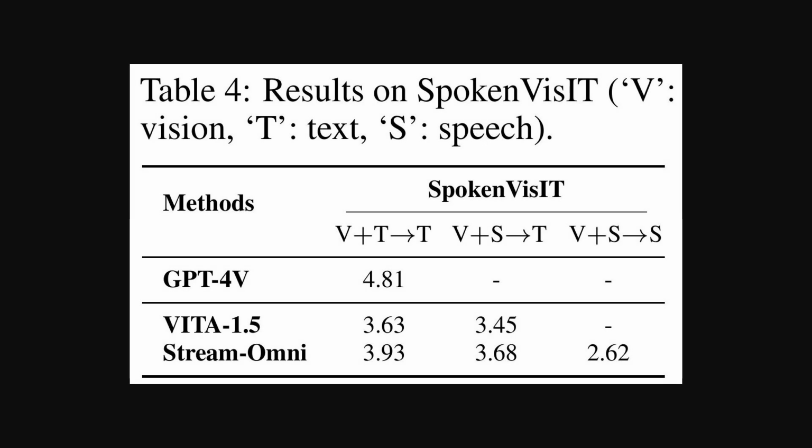Okay, so now we're looking at a tougher challenge, combining vision and speech. This table shows results on the spoken visit benchmark, which tests how the model handles these mixed inputs. For example, taking a vision plus a speech input to produce a text output. And what you can see is that Stream-Omni, on the bottom, outperforms the other comparable model, Vita 1.5, on these tasks. It's also the only model listed that can take both vision and speech in, and then generate speech as an output. This really highlights its strength in truly integrating different senses.